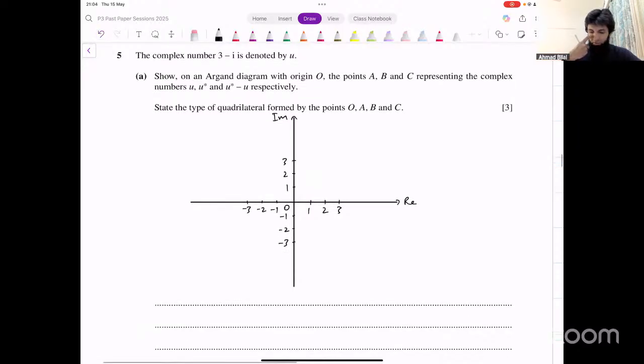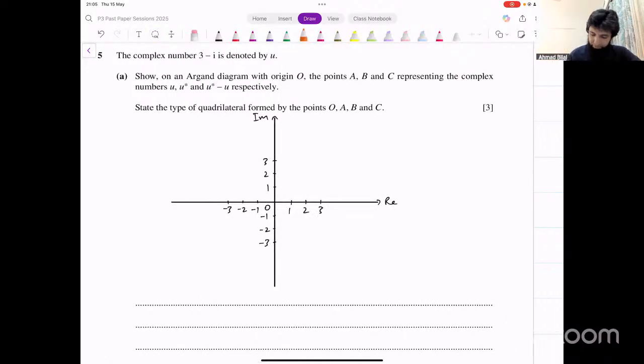Okay, let's mark those points. u is 3 minus i, 3 on the right, i, 1 down. That will be somewhere here. Let's say this is u.